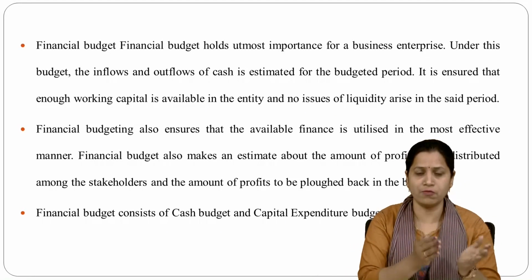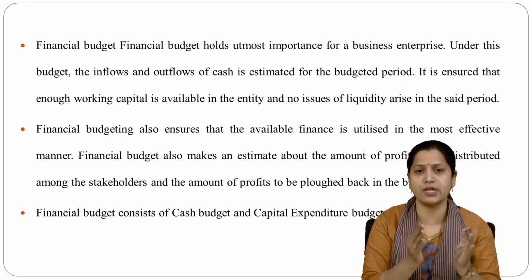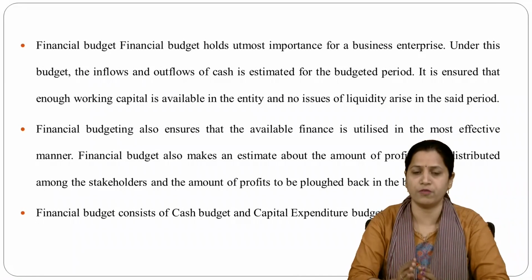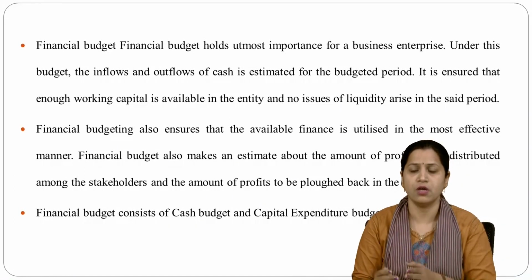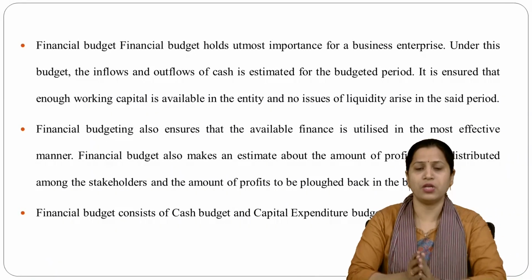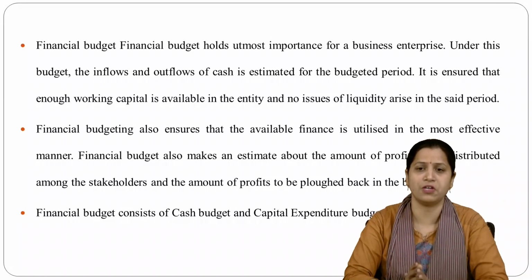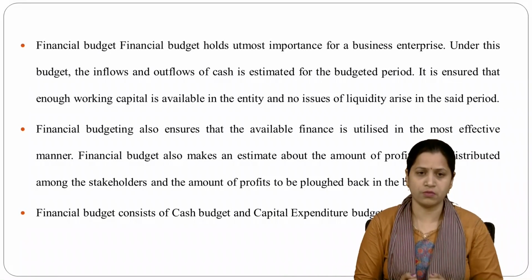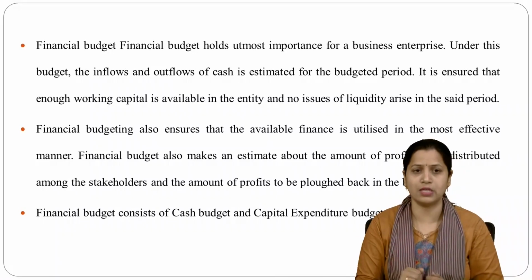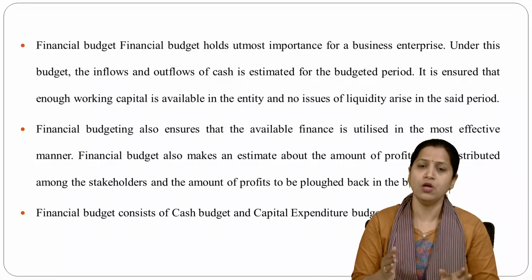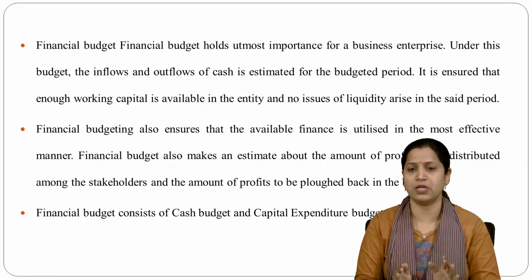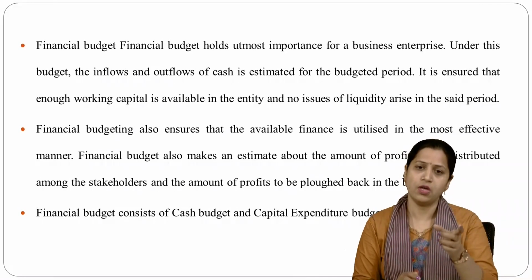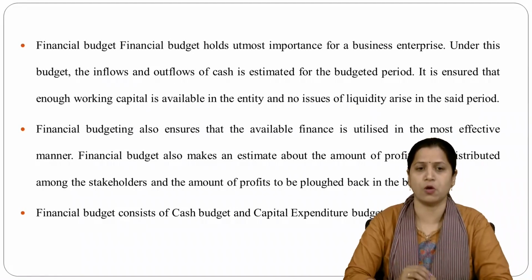So, what we are doing in financial budgets is estimating the inflows and outflows of cash for a particular time period, that is, for the budgeted period, like 6 months, 1 year, or 2 years. So it is ensured that enough working capital is available in the entity and no issues of liquidity arise in the said period. Whatever amount of cash we require to run the business is called working capital. So we have enough working capital to run the business, and no issues of cash problems will arise in the particular time period that we have budgeted. Financial budget is all about this.